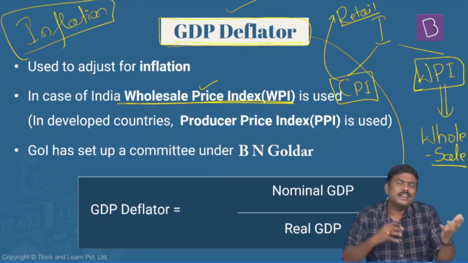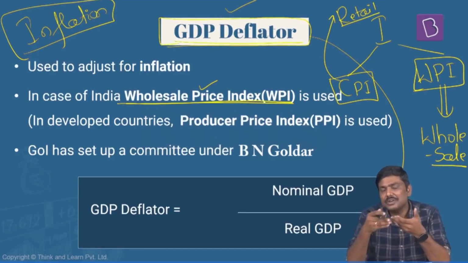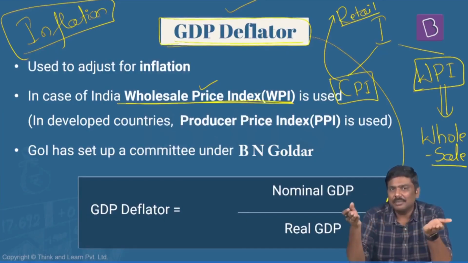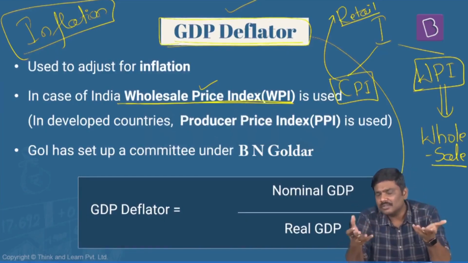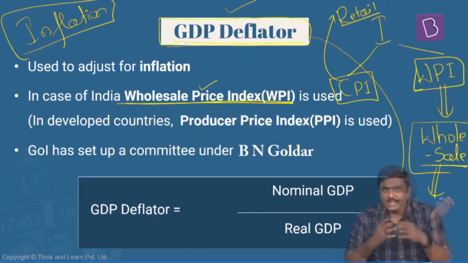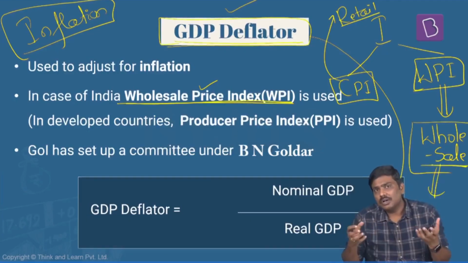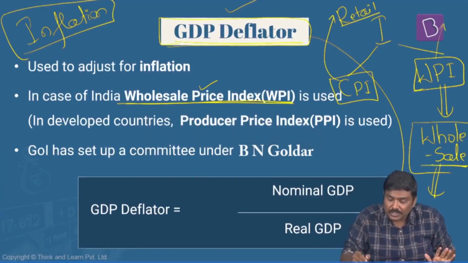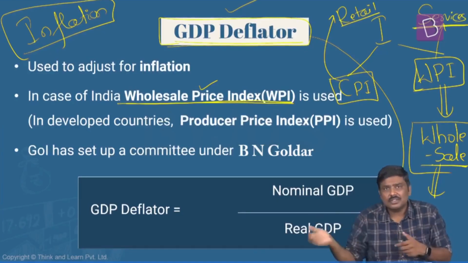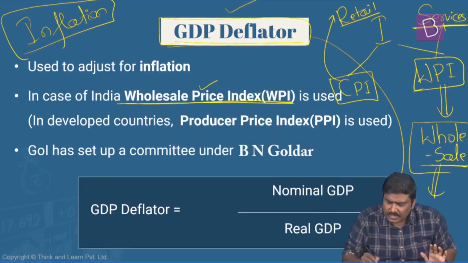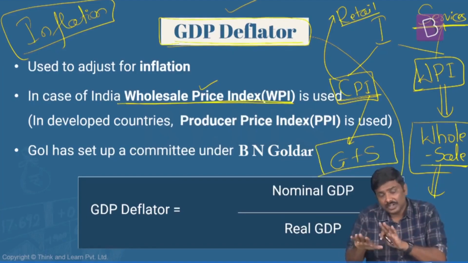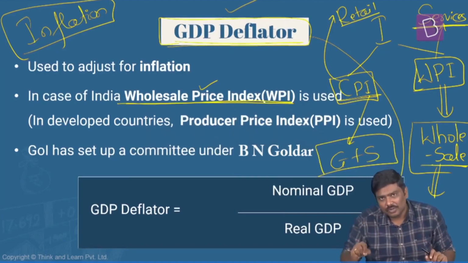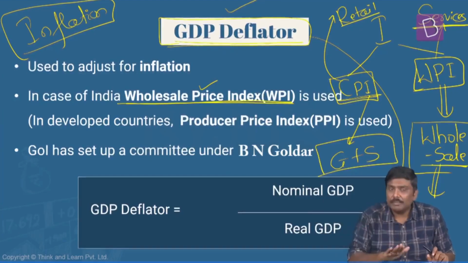Now, if you ask me, sir, what is a wholesale and retail market? In case of CPI, we are measuring the price levels in the retail market, where we are purchasing the goods and services. Whereas wholesale market is generally a market where goods are sold and bought in huge quantities. Right? So understand this. In case of the WPI, the second very important difference is it does not include any of the services. Whether the prices of services change or not, it is not included. Whereas in case of CPI, yes, both goods as well as services are considered. Now, more than sufficient as of now, because we'll study both of them in detail when I take up inflation. But come back to the point at hand here.